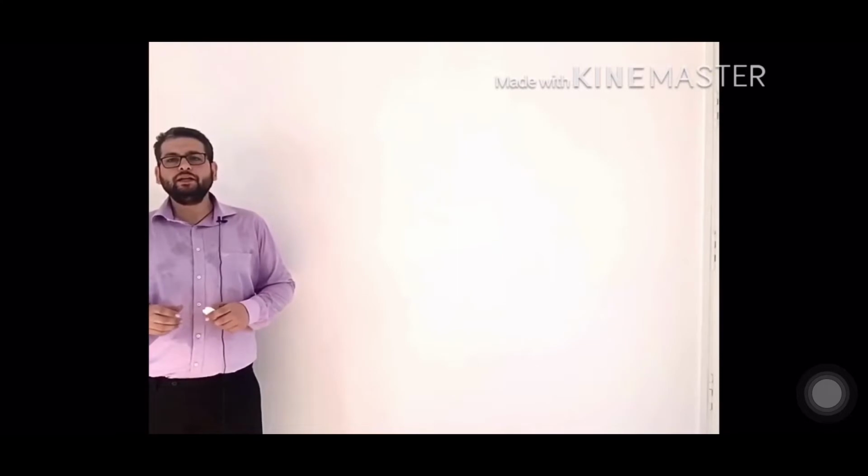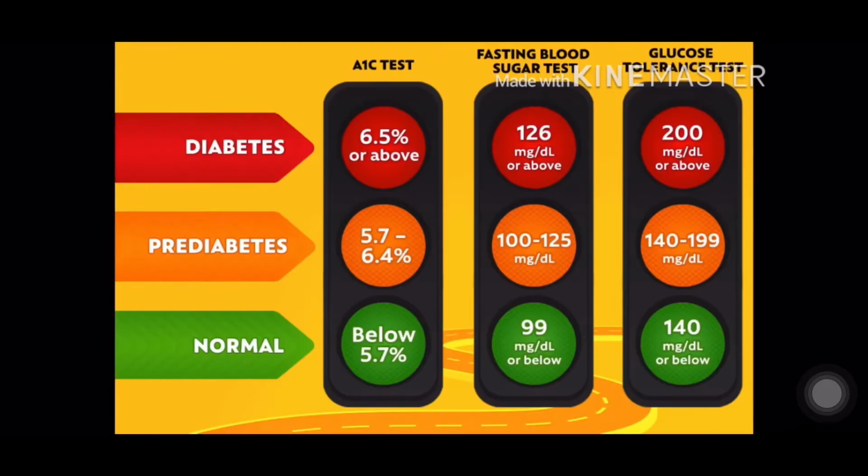So what the criteria says, let's talk about fasting first. If it is up to 99, it is normal. If somebody has a blood sugar of 100 to 125, that falls in the pre-diabetes or the borderline sugar range. If it is 126 or more than that, then that falls under the category of diabetes.